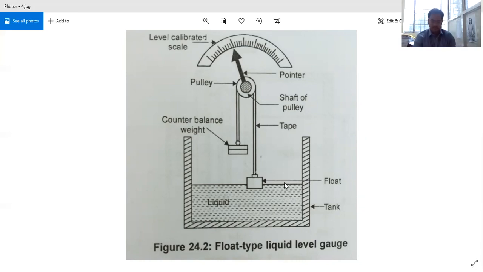So coming to the main parts and the description, here we have a tank containing the fluid whose liquid level is to be measured. Next, a pulley. You're having a pulley and a pointer. The pointer is directly fitted to the shaft and the pulley, and the liquid level is calibrated over this scale.